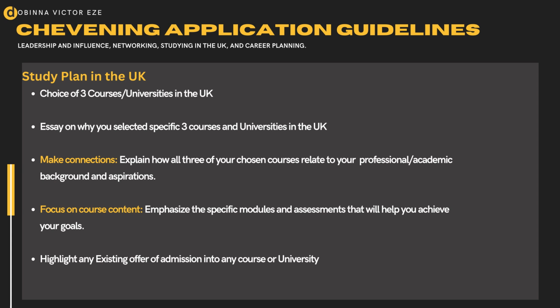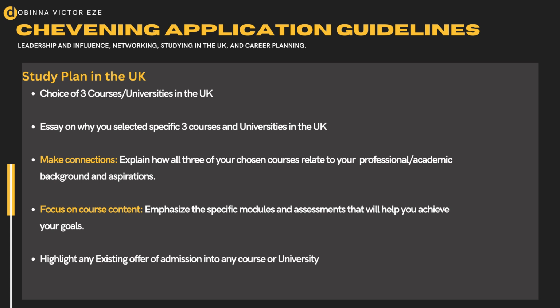Details of course content and modules can be accessed through the specific university websites. Those courses you've applied to, the universities you've applied to, check their websites. You will see that those courses have their modules and different course outlines on the different websites. Look at these modules and see how this course content would help you in your career goals and aspiration.